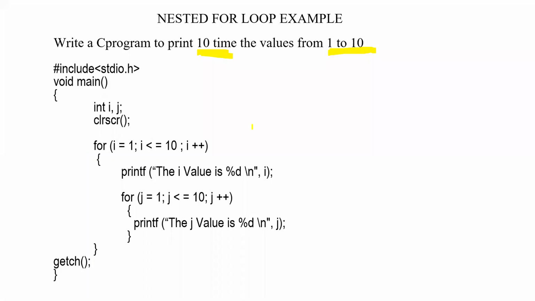Tell me, answer in the chat box: what are the control variables used for the outer for loop? Answer in the chat box. I need immediate answers, as you were answering for your quiz.